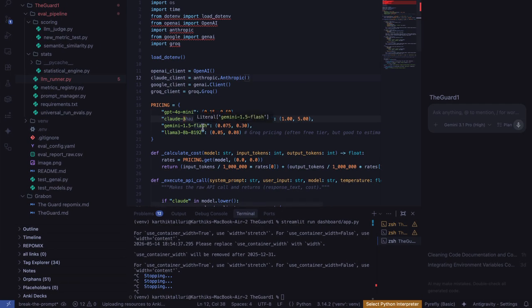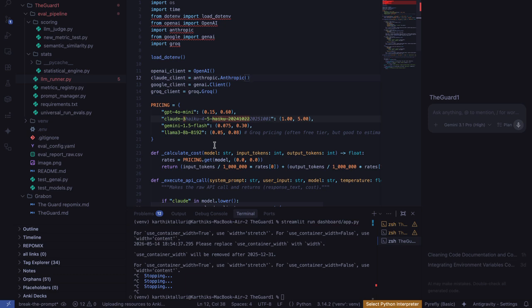Instead of having every evaluation script manage its own API calls, I routed all the traffic from all LLMs. I've used four here: GPT-4o Mini, Claude, Gemini, and Llama models using Groq. I've used all of these models and routed both the generation tasks and also the LLM as a judge tasks through a single llm_runner.py module.